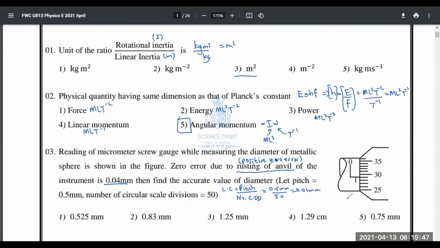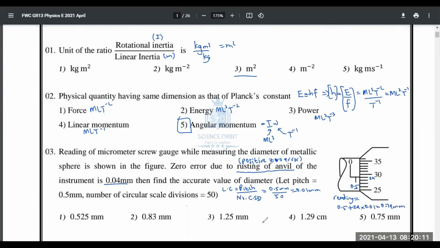Then you first take the reading of this diagram. This is 0.5 in a micrometer screw gauge, not 1. Careful. The line on top will be 1. So it's 0.5 plus the 29th unit coinciding, so 29 times the least count of 0.01. Hence the reading is 0.79 millimeter.